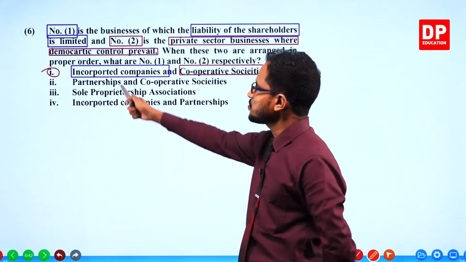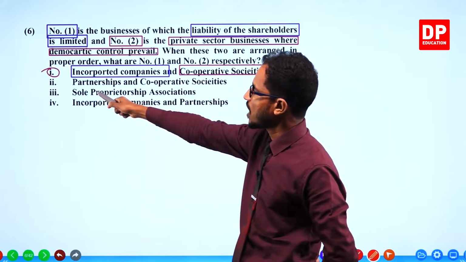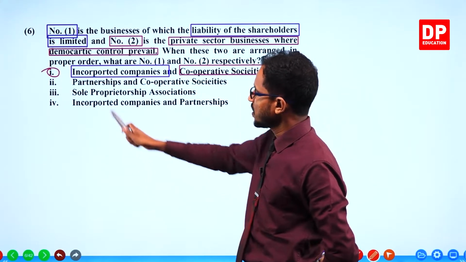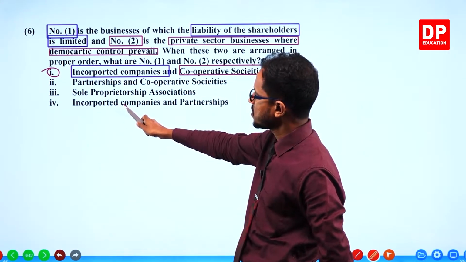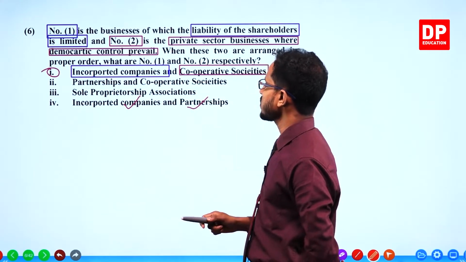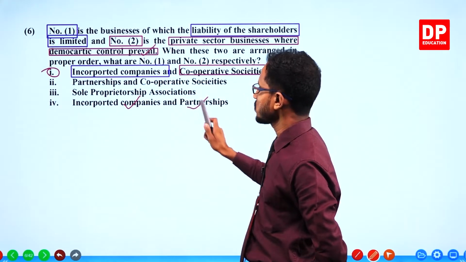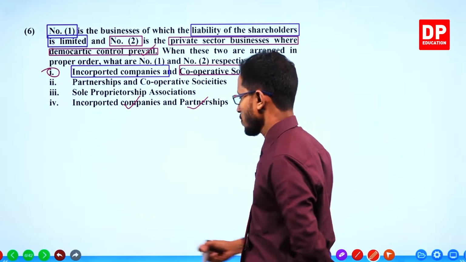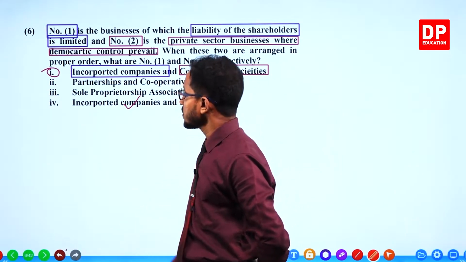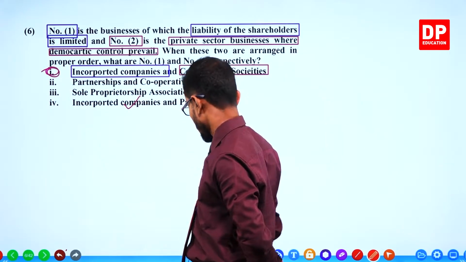You can't take partnerships because partnerships do not have limited liability. You can't take sole proprietorships, because sole proprietorships do not have limited liability. Incorporated companies is given in this answer also, but partnerships is given as the second one. In partnerships, no democratic control. That means the answer is this, number one. All right.